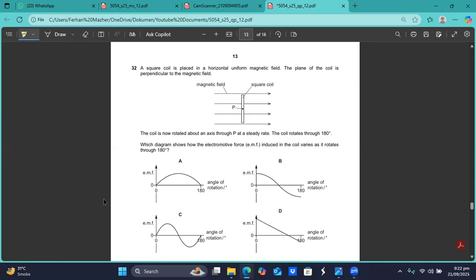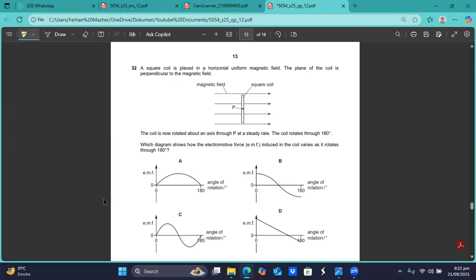Remember, because this is a generator and you are rotating the coil through 180 degree, not 360 degree, the EMF induced should show half the cycle. Alternating current will be induced and only half the cycle will be shown.